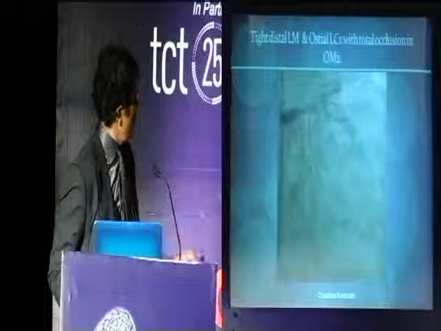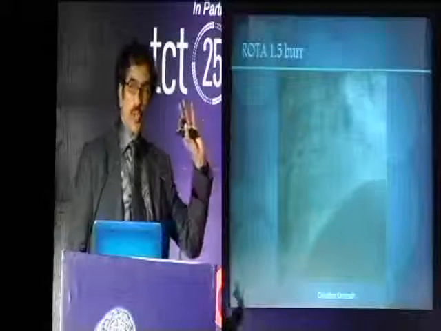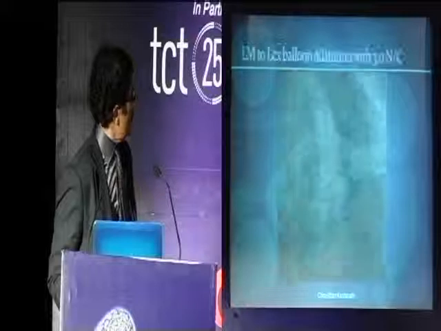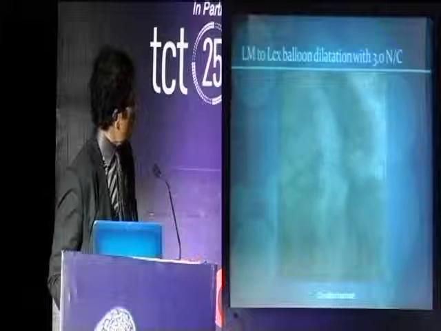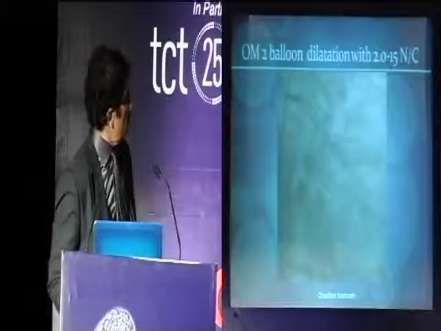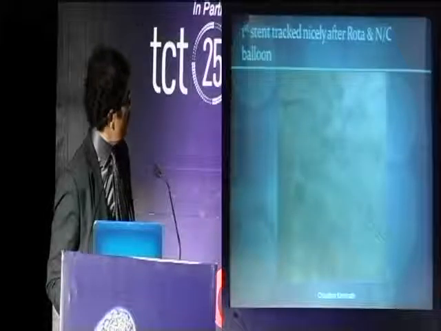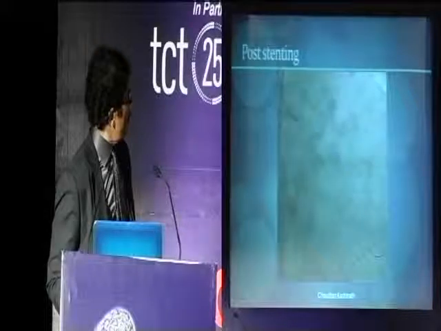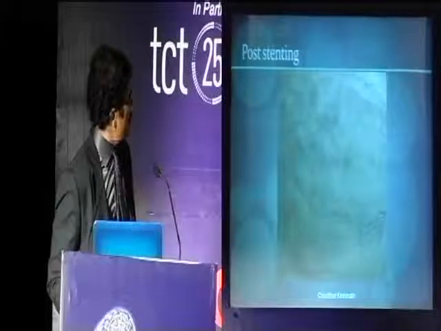So this is a case where we start with rota to LAD. So mind you, you don't want 2 wires when we are doing rota, so rota first to LAD. Then we handle the non-compliant 3.0 NC at the ostium of the circumflex. This is a non-compliant 2.015 into the OM. So we stent this particular OM branch. So this OM looks good, it's a big size vessel.